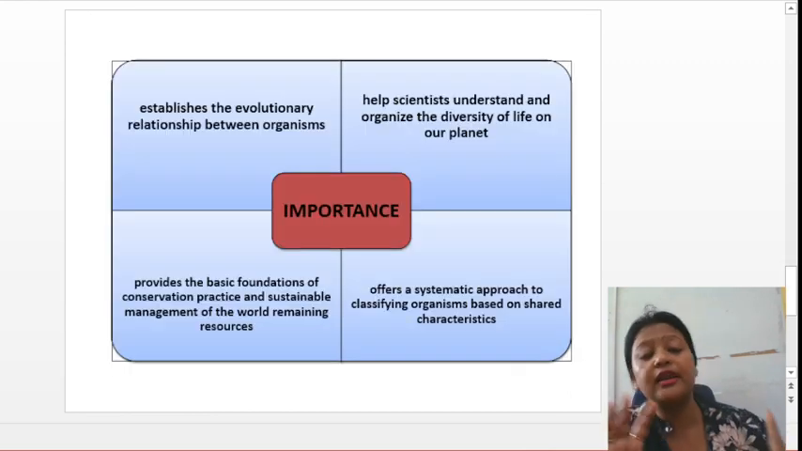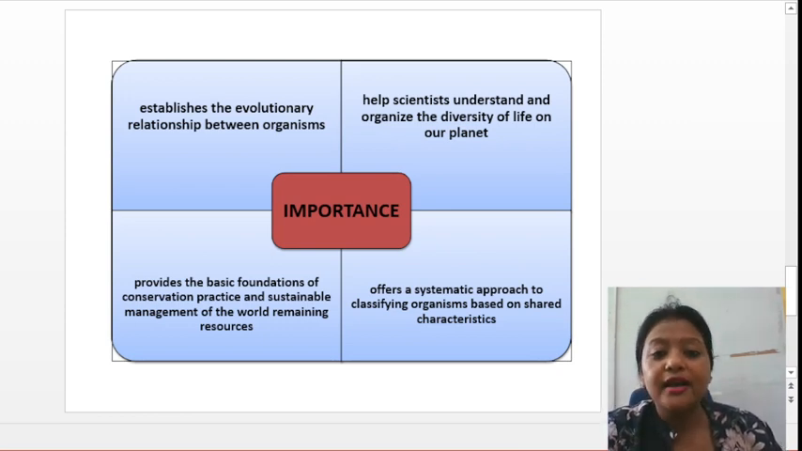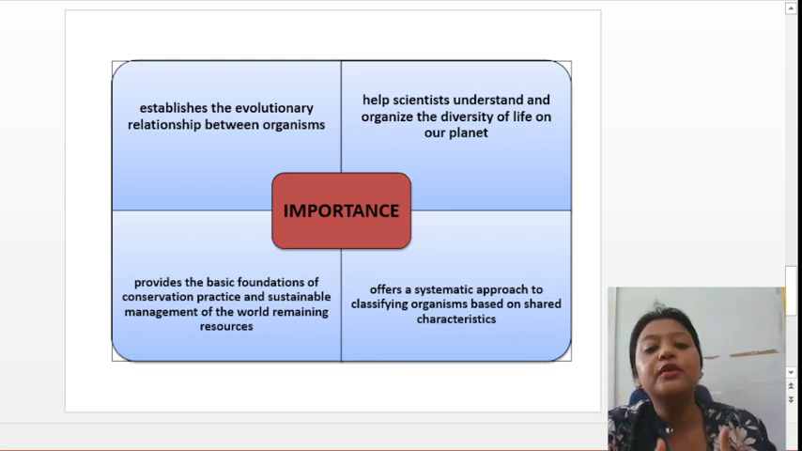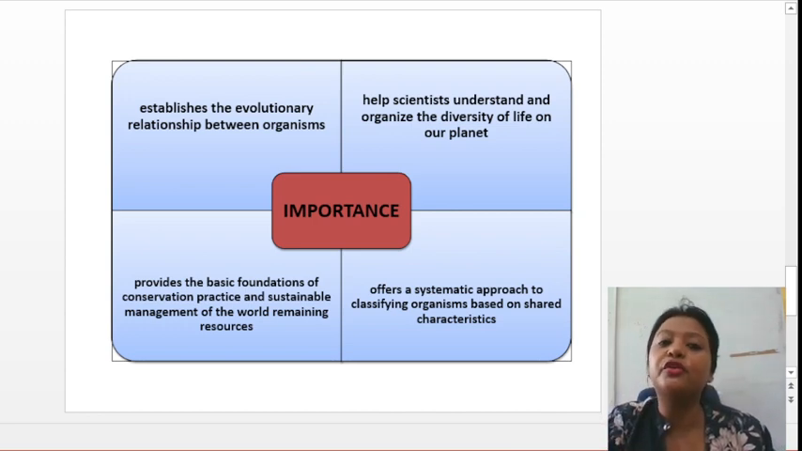Now this is the last slide of today. So, the importance of taxonomy. I've already told you what the importance is. First, there is so much diversity of living organisms around us, right? If there is no taxonomy, no classification, no identification, we will not be able to know the importance of those organisms, or identify them.